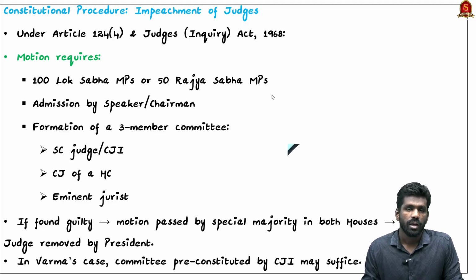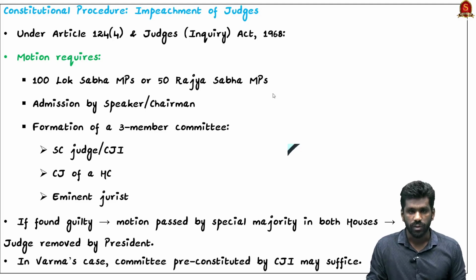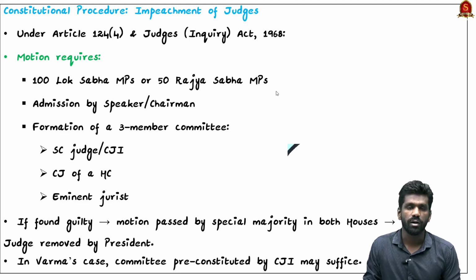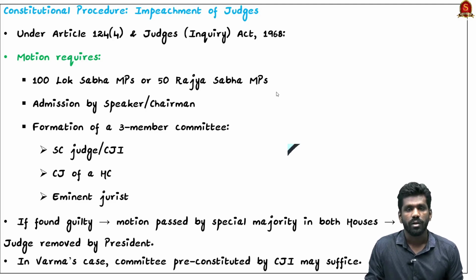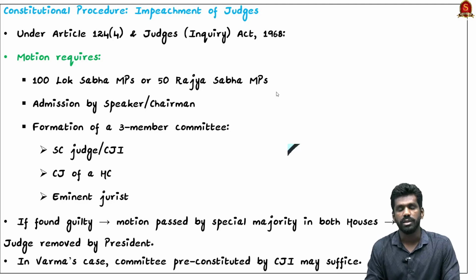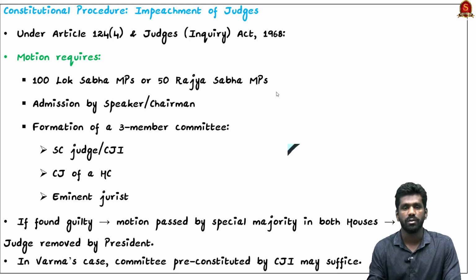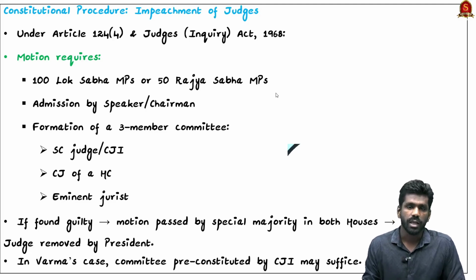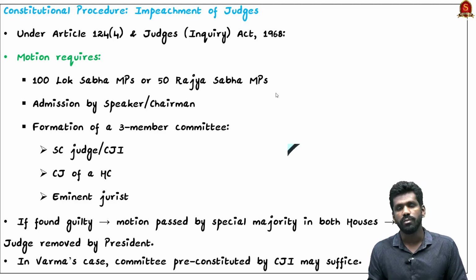In order to begin this impeachment process, a motion has to be signed by 100 members in case of Lok Sabha or 50 members in case of Rajya Sabha. Once a motion is submitted, it is reviewed by the Speaker of Lok Sabha or the Chairman of Rajya Sabha, whichever house has submitted the motion. The Speaker or the Chairman decides whether to admit the motion or not.